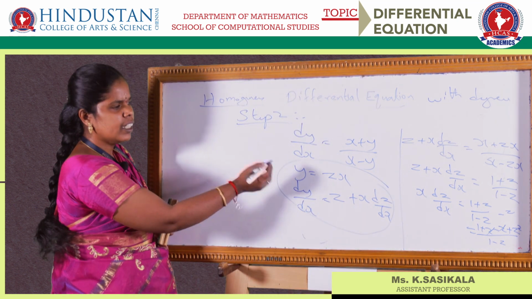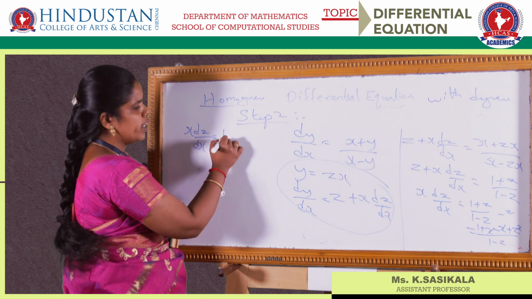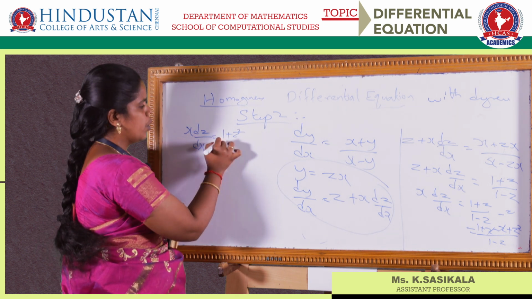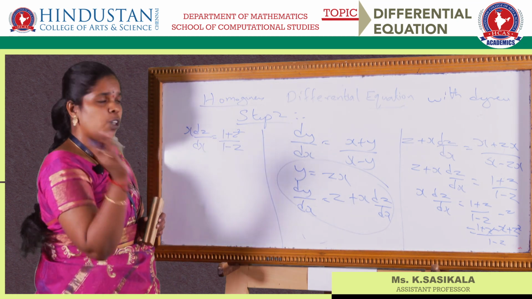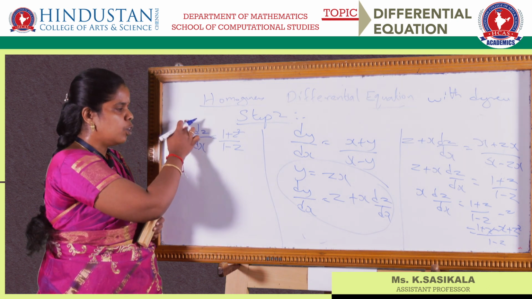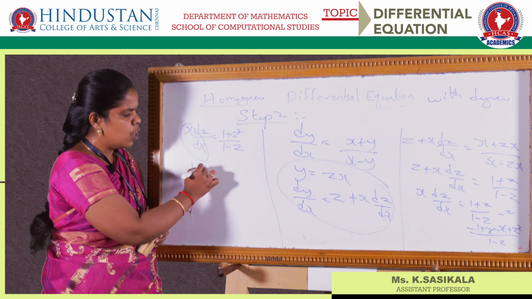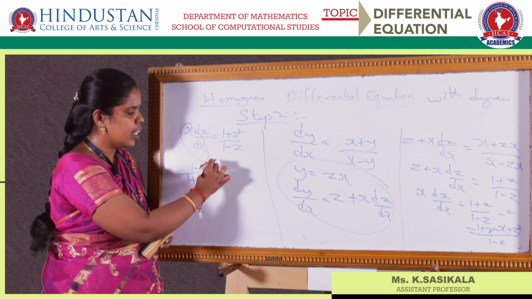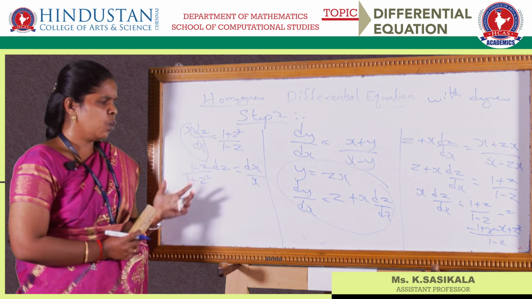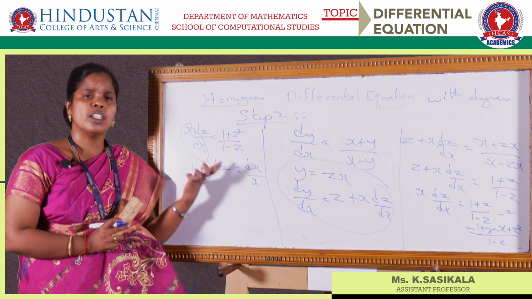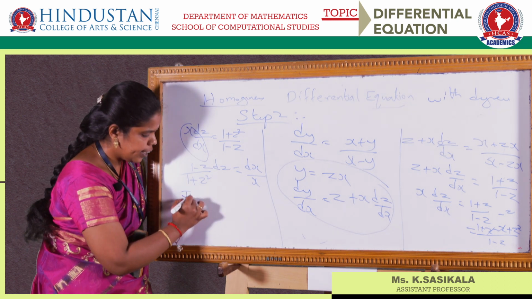So you will be having an equation, x dz by dx is equal to 1 plus z square into 1 minus z. Once you got this as your equation, what you have to do is separate the z terms. So this term goes that side, this term comes this side. So we will be having 1 minus z by 1 plus z square dz is equal to dx by x. Once you got this equation, you have to integrate and find the answer. So integrating,